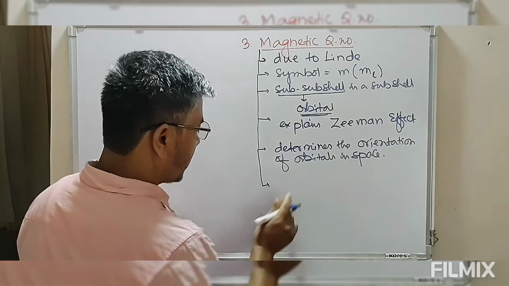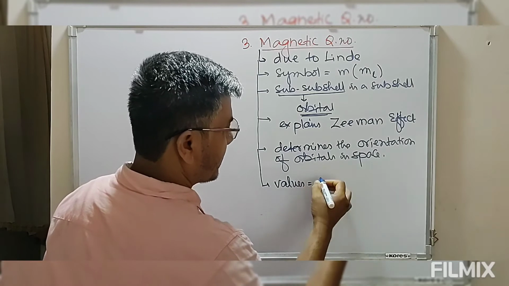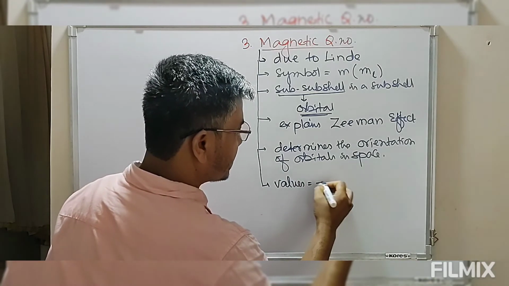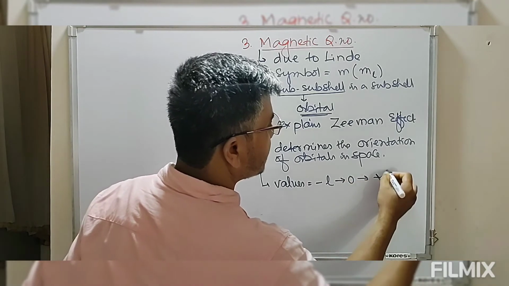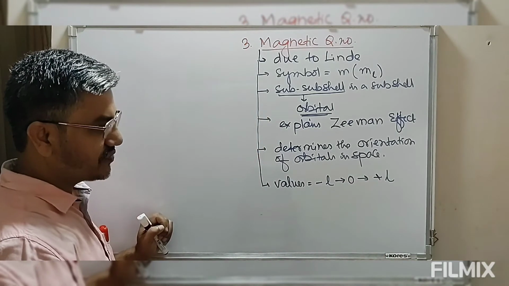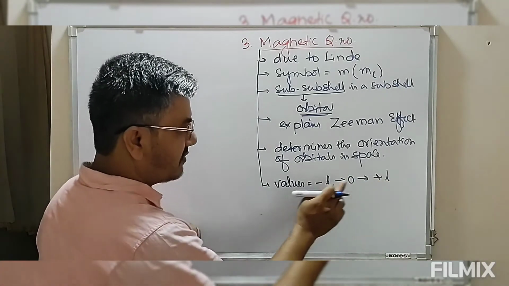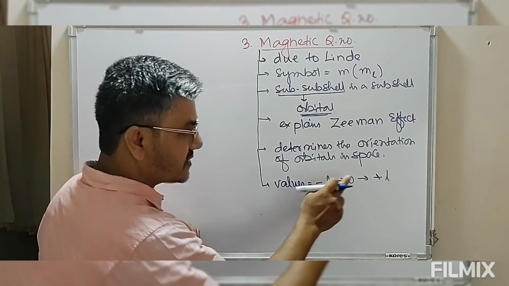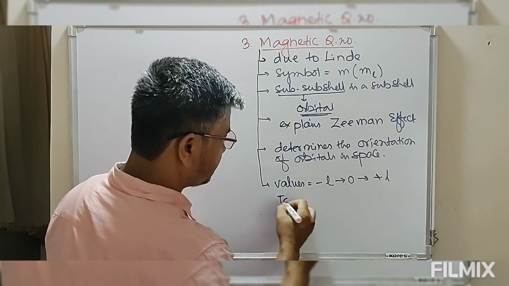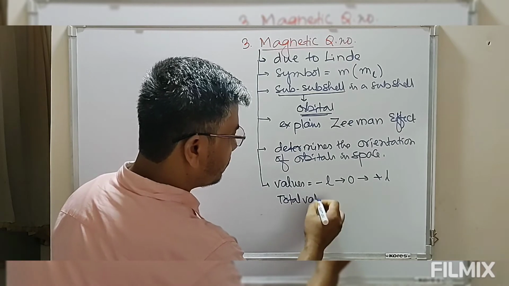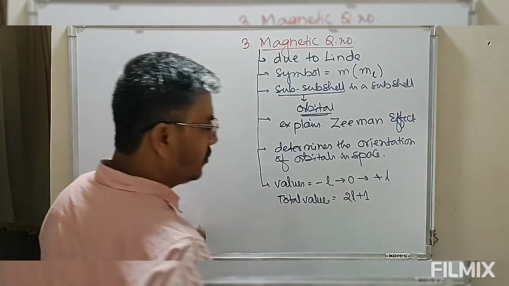This magnetic quantum number m can have values from minus l passing through 0 to plus l. So the maximum value of m is plus l, the minimum value is minus l, and it can also have the value 0. Therefore the total number of values of m is 2l plus 1.